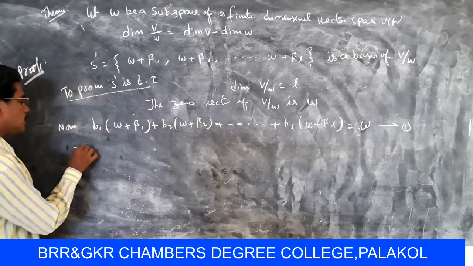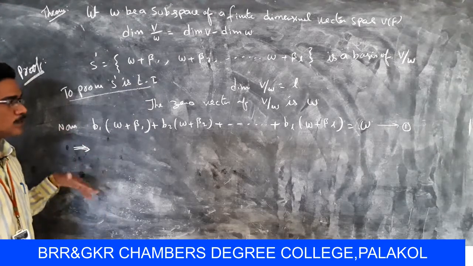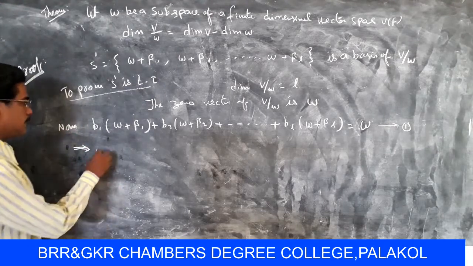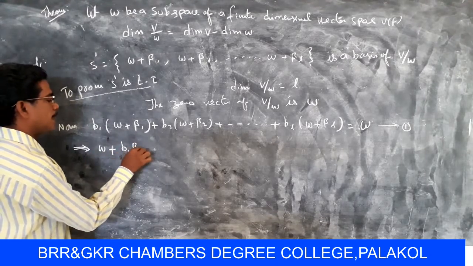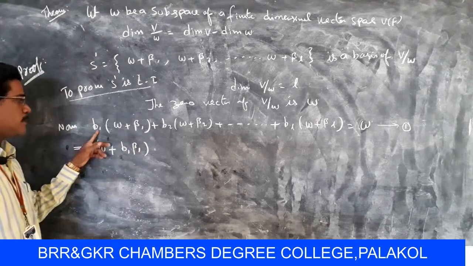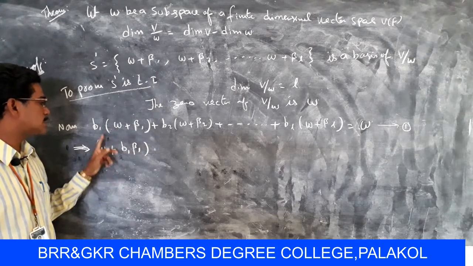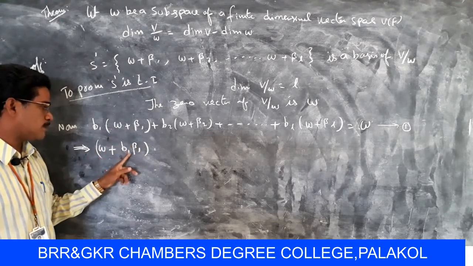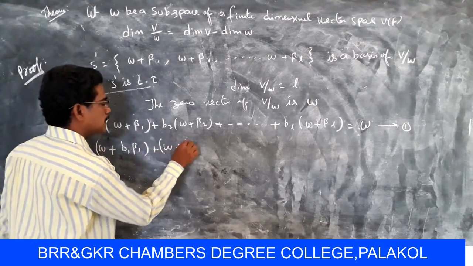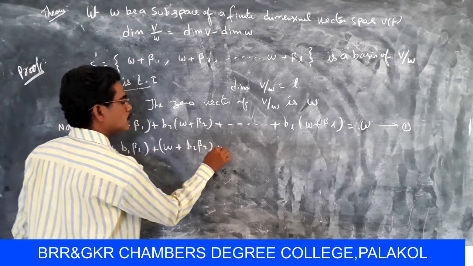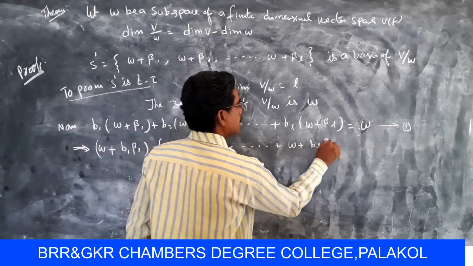Now applying cosets and the quotient space definition, you get b1 (W + β1) = W + b1 β1, by scalar multiplication, plus W + b2 β2, and so on, plus W + bL βL, equal to W.